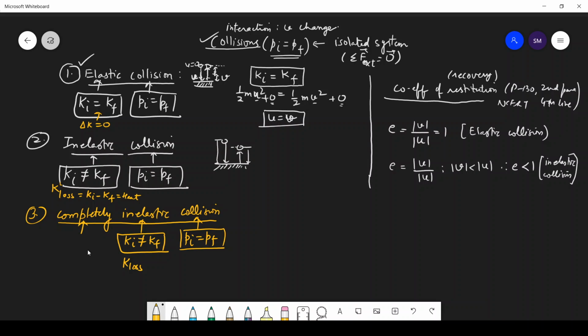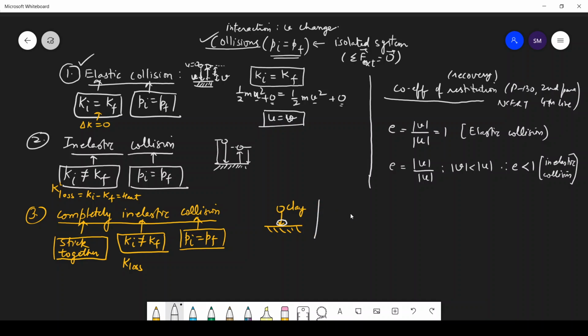What does the word completely mean here? Completely means they completely stick together. After the collision, they completely stick together. Like you have this ground and you have thrown the mud, or you can say putty or clay. The clay will go nowhere and will just stick to the ground. So this case is completely inelastic collision, when the bodies stick together.